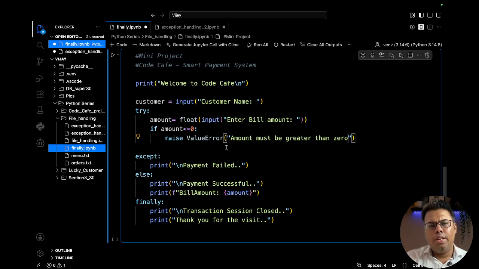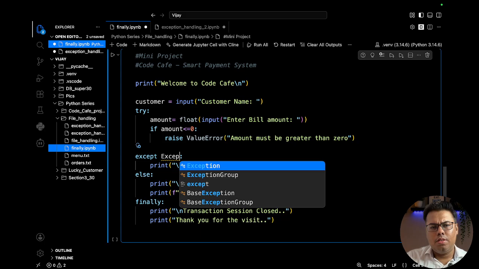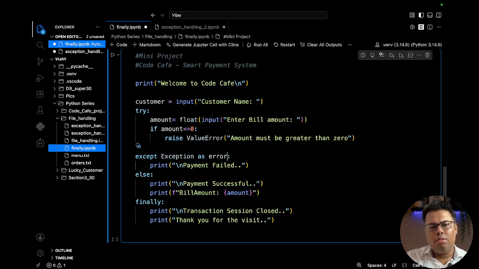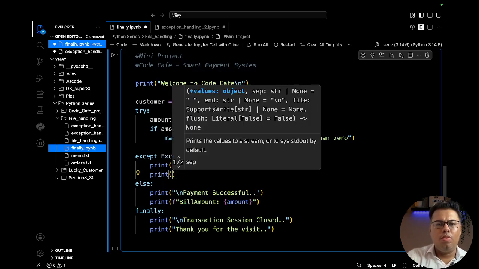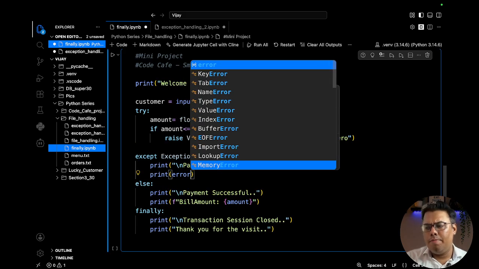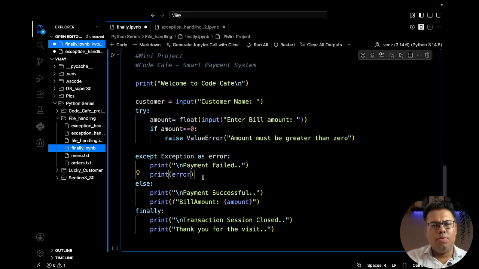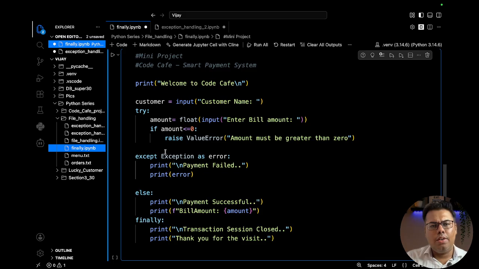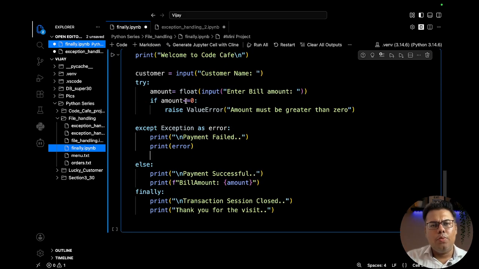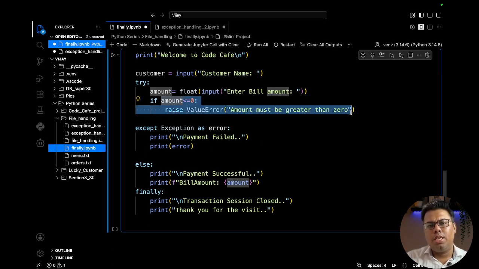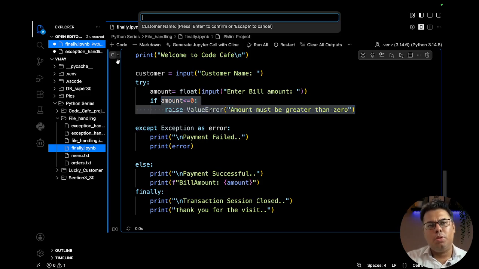And here we can do an except ValueError as error, and we can print the error also. I guess this will give us more clarity on what the error was, and here we are raising our custom exception. That part also we included in our mini project.